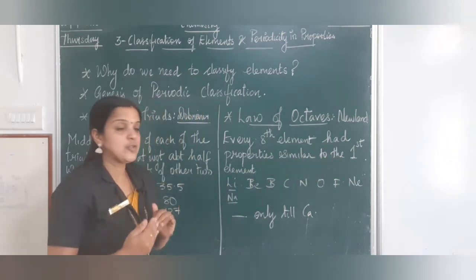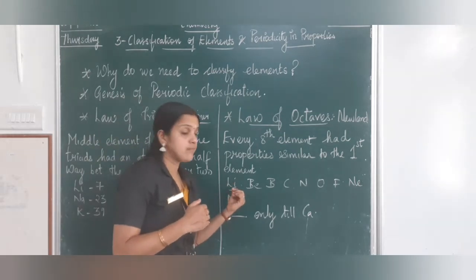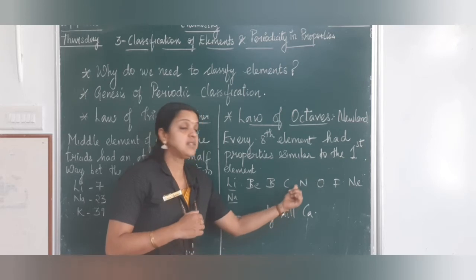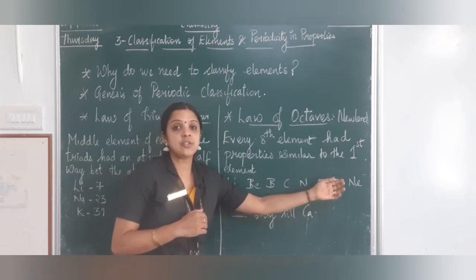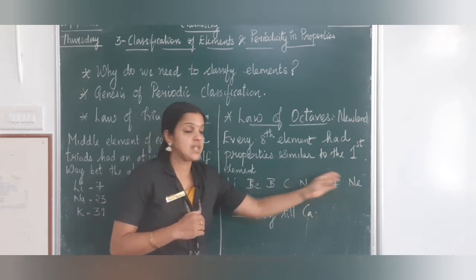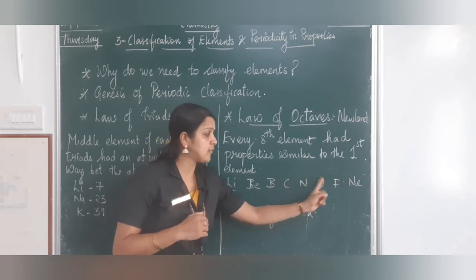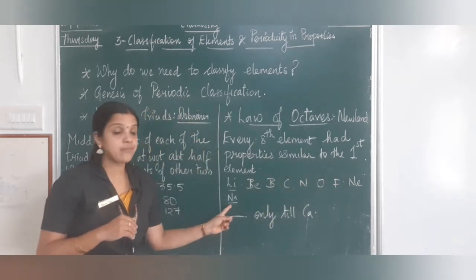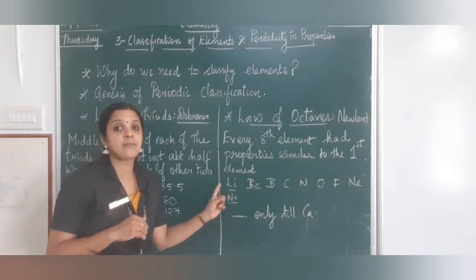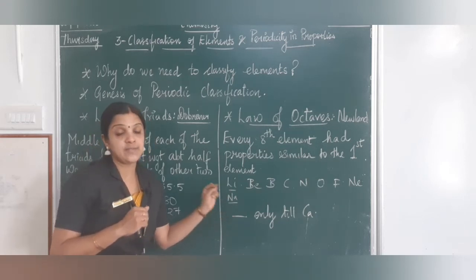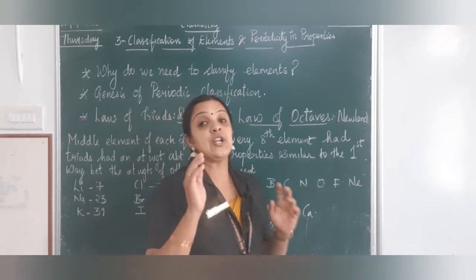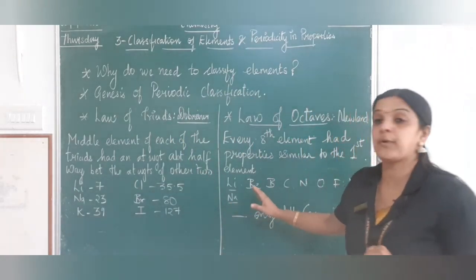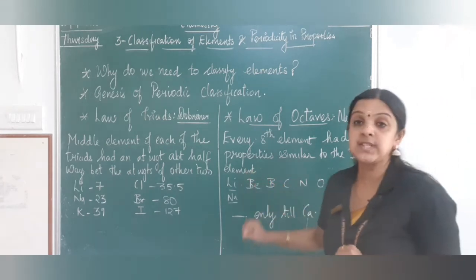Now let's take the first row. When I say lithium, after lithium we have beryllium, boron, carbon, nitrogen, oxygen, fluorine, neon. So 1, 2, 3, 4, 5, 6, 7 and the 8th element is again sodium, which is showing properties similar to that of lithium. That was the law of octaves. Every 8th element will show properties similar to that of the first element.